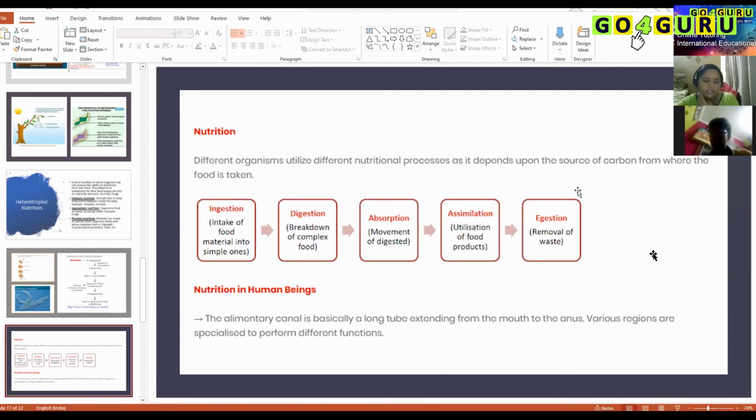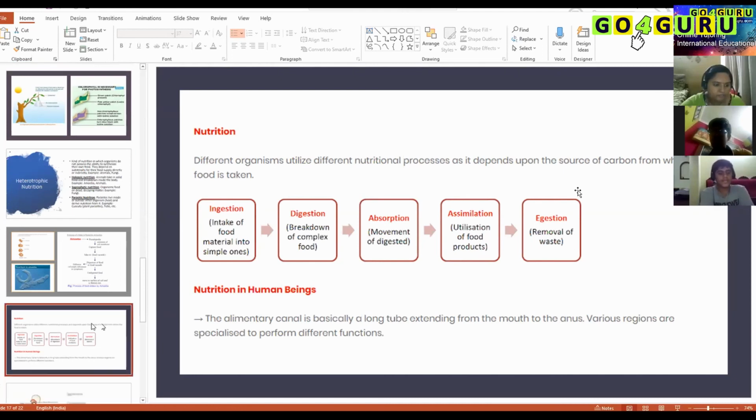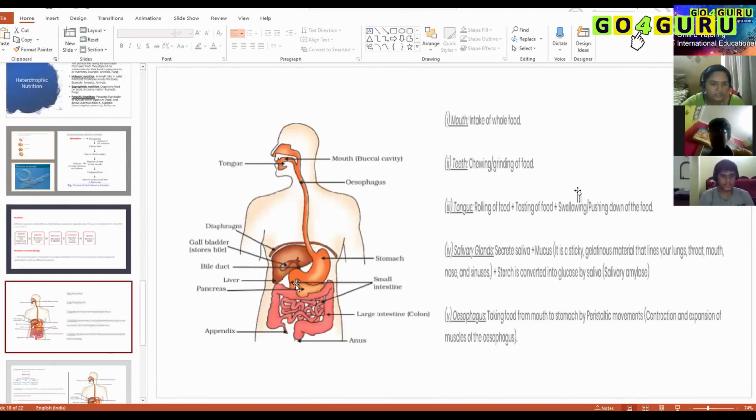We have something called the alimentary canal. Alimentary canal starts from the mouth and ends with the anus. The first part is the mouth, which is helpful in intake of the whole food, and teeth are helpful in chewing and grinding of food. Because if we don't chew properly, some children don't chew properly, right? So what happens because of that? They just swallow the food as such without chewing.